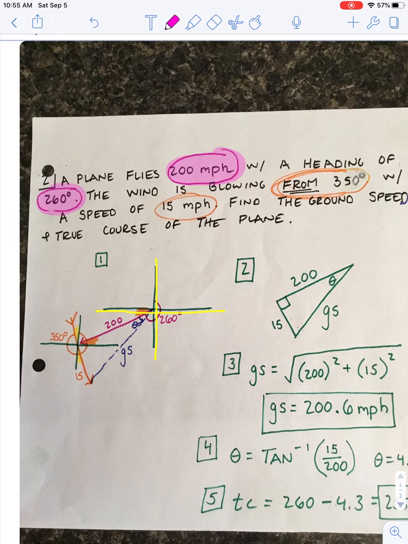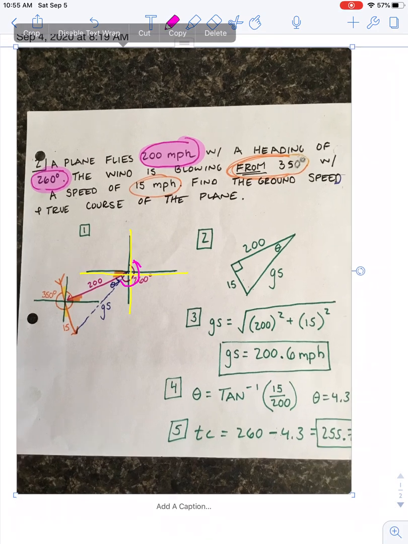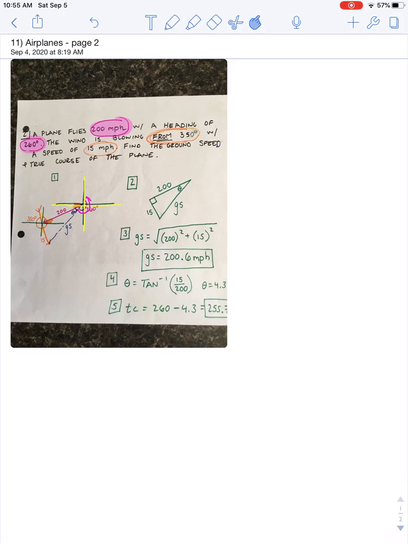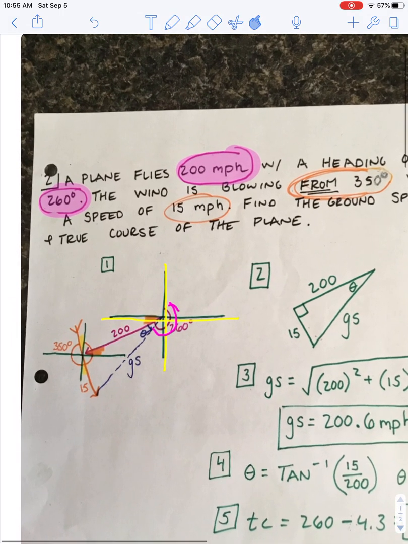So 260, so I start at 0, go through 90, go through 180, and not quite to 270. There's my 260 degree angle. I don't know why it does that sometimes, sorry. Or 200 degree angle, sorry. No, 260 was right. Oh my gosh, I do not want to start this whole thing over. I'm sorry.